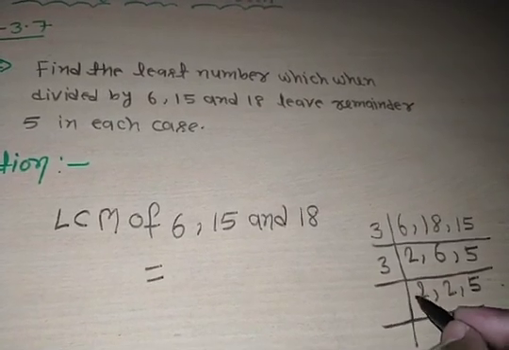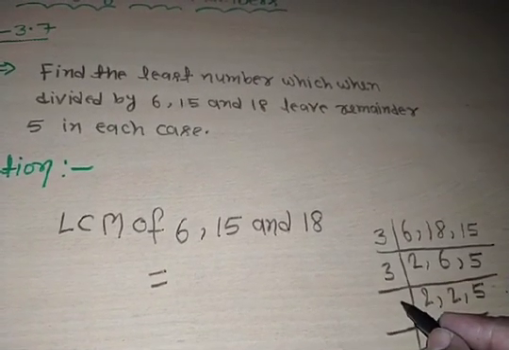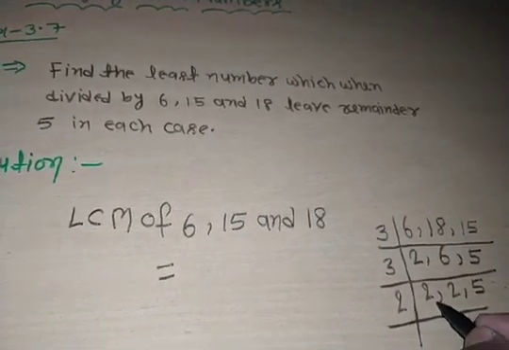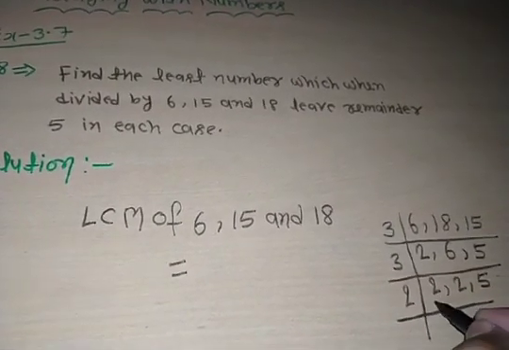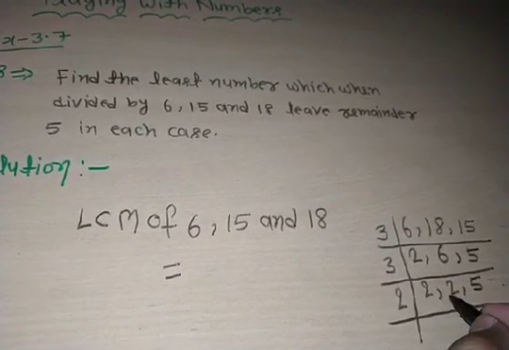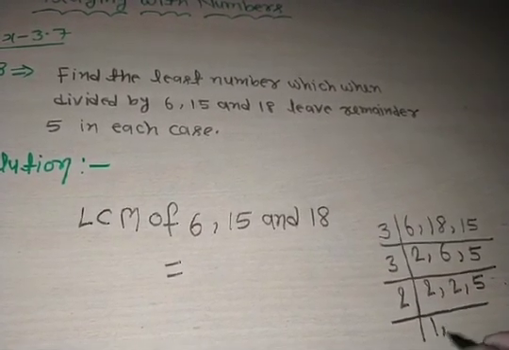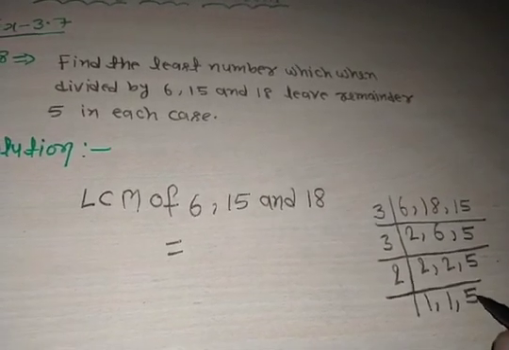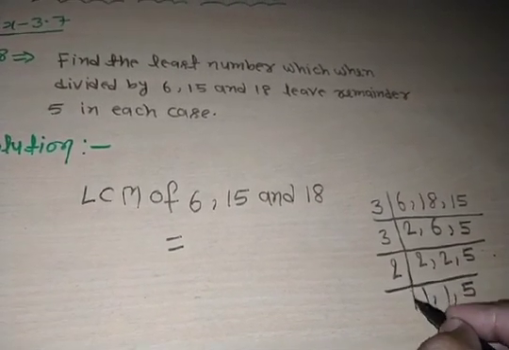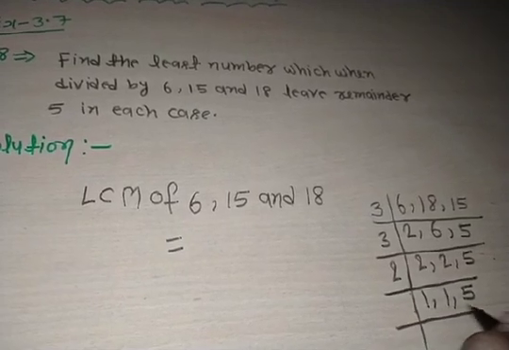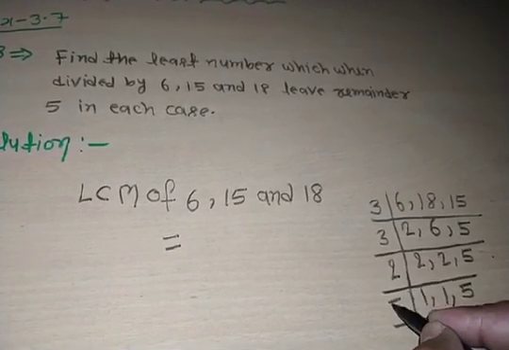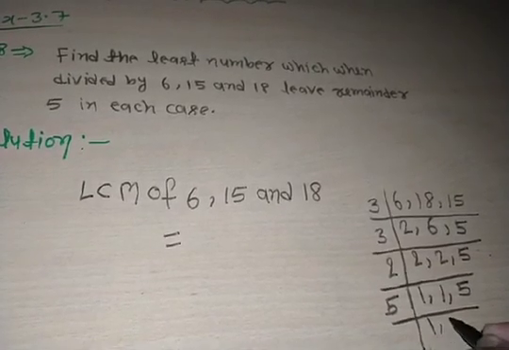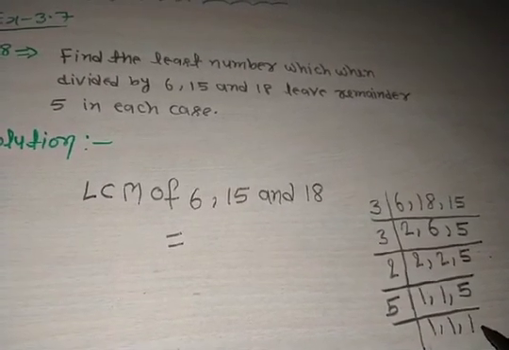Now we take 2, the smallest prime number that divides at least 2 numbers. Here we have 1, and we write 5 as it is. So the next prime number is 5. Clear? Here we write 1, 1, 5, 1, 5.